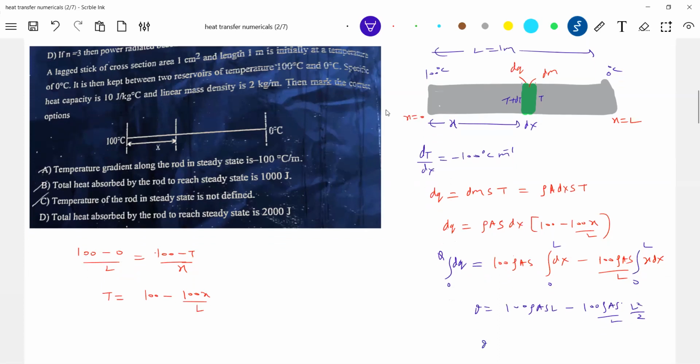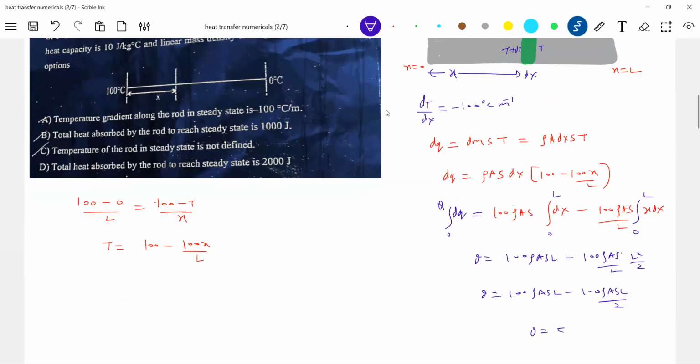I think Q will be 50 rho A s L. Total heat absorbed will be 50 rho A s L. Substitute all the values, you'll get the total heat absorbed by the rod.